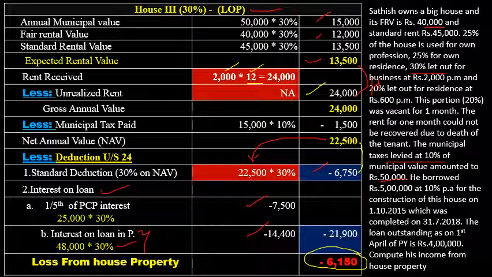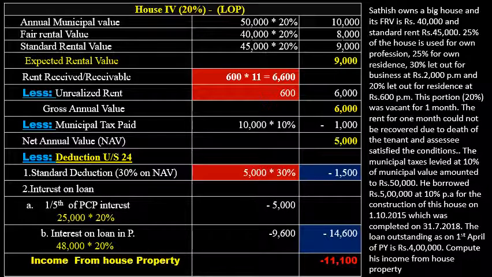So at the end, the assessee is going to get a loss of rupees 6,150. That is 22,500 minus standard deduction 6,750 and minus interest on loan 21,900. So the assessee is going to get a loss in case of the third house, and the loss is 6,150. So this is the solution for the third house.